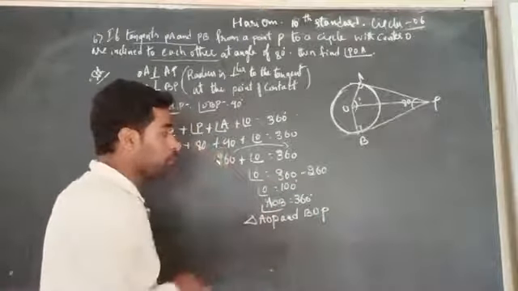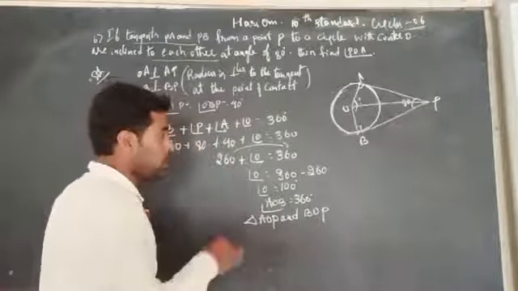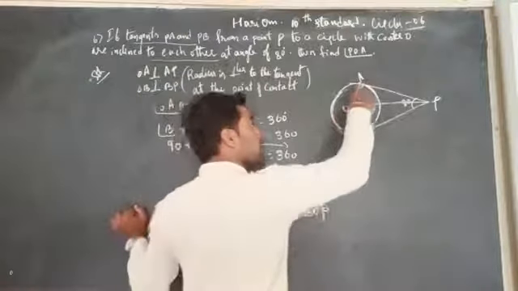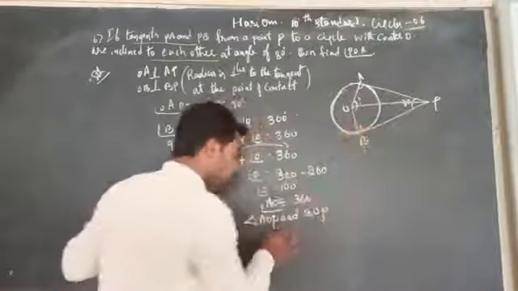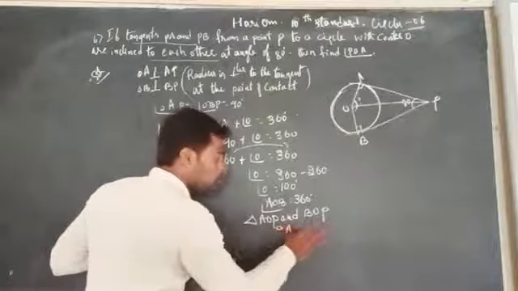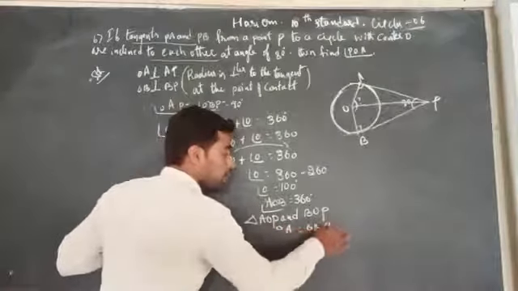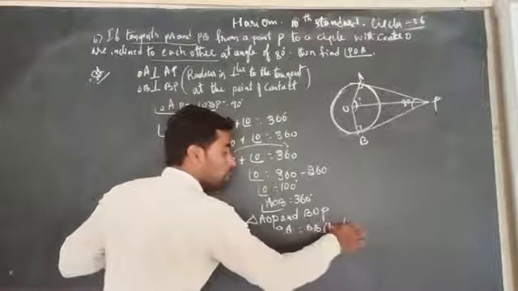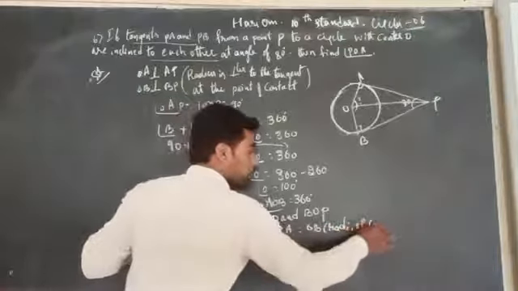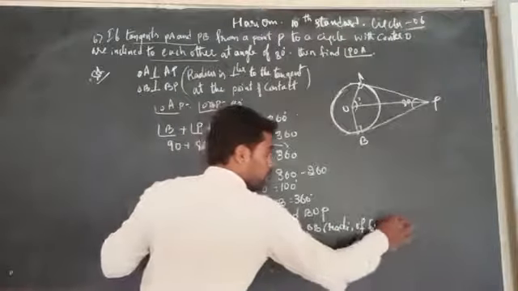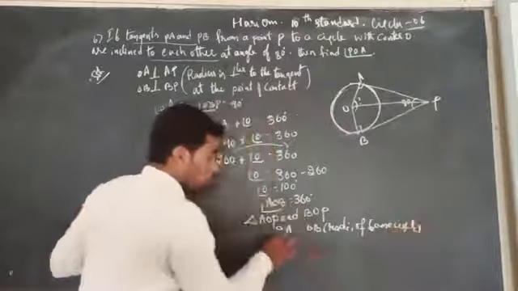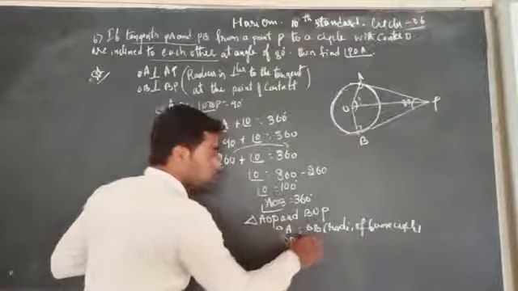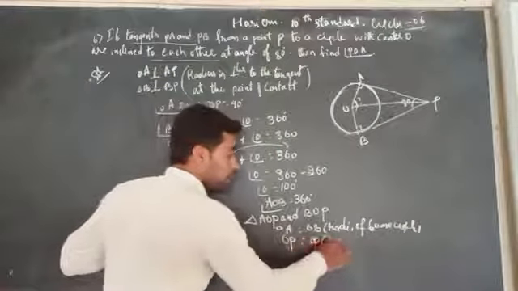AOP and BOP, two triangles that I'll take. Now, while observing this, OA is equal to OB. Reason: radii of the same circle. Again, OP is equal to OP, common side.